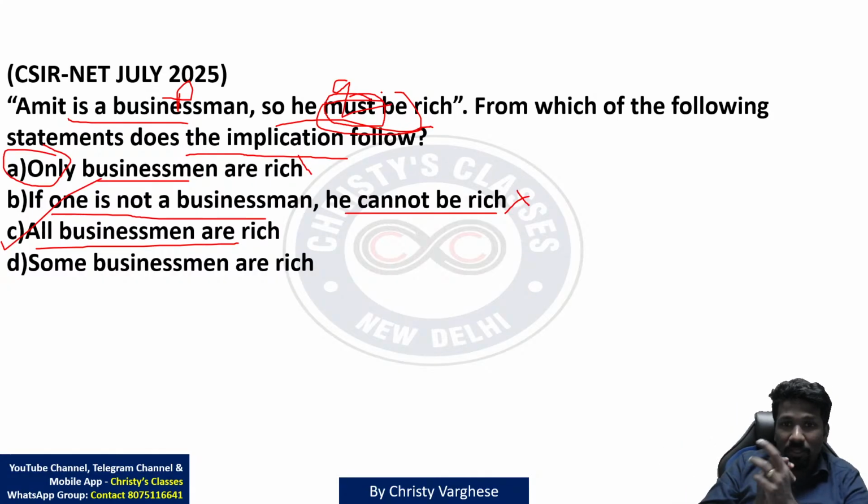fact is saying that he must be rich. Compulsorily he should be rich. मतलब सारा businessman rich है. That is what it is implying. So option C is the correct answer.